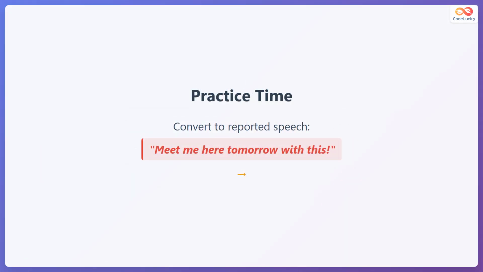Practice converting this sentence. Direct speech says, "Meet me here tomorrow with this." Change here to there and this to that. The reported version becomes he told me to meet him there the next day with that.